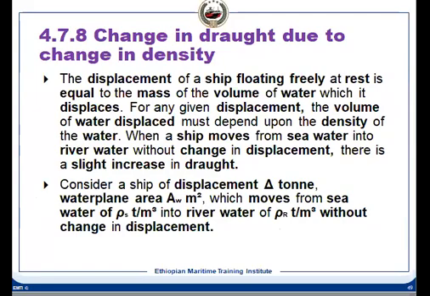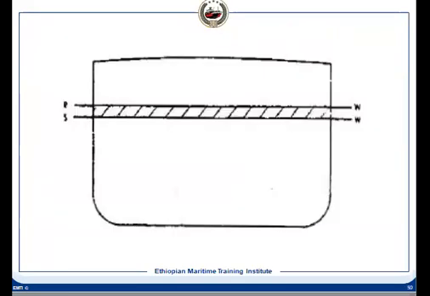So let us start. Last class we stopped here: change in draft due to the change in density. It means the vessel where it is floating, if the water density changes, the draft also will change. Why will it change? We have seen last class, because the volume of displacement, it means the weight of the underwater portion, will be equal to the displacement.